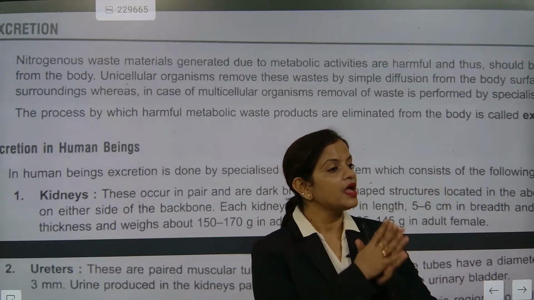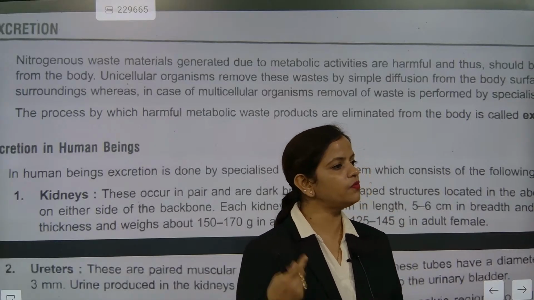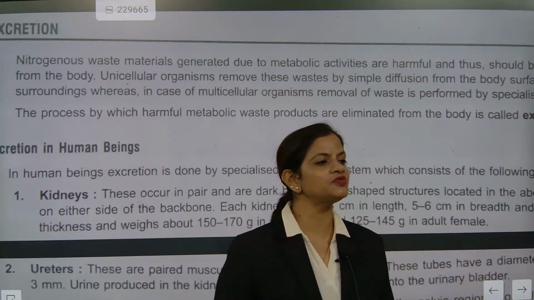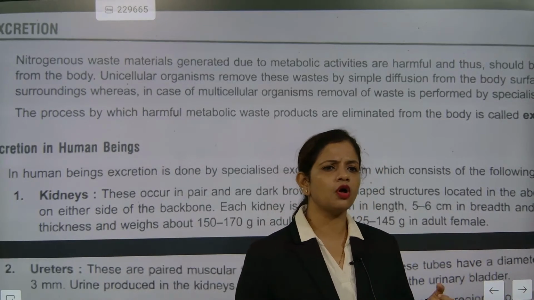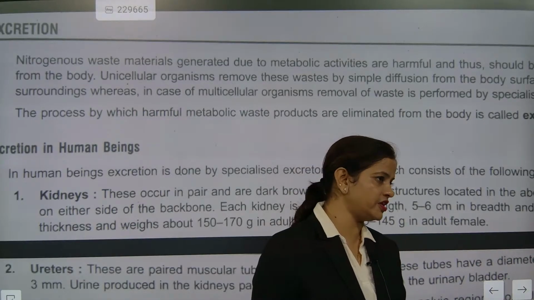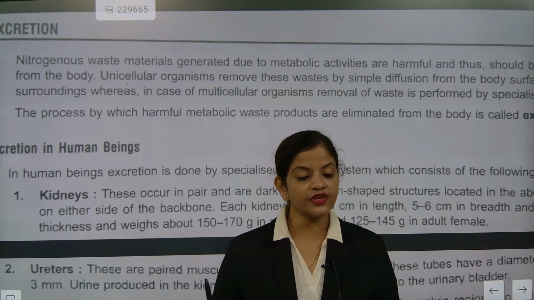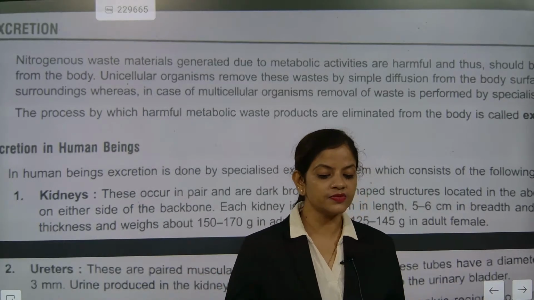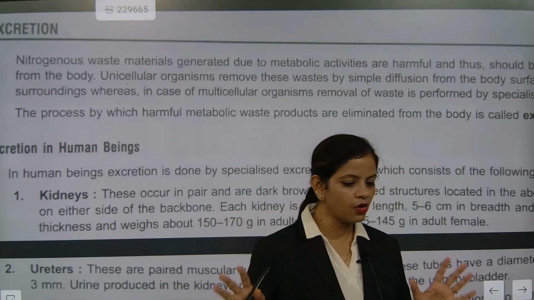Now, better look here. I'm going to the most important part. Metabolism is creating one very important thing, that is catabolism. Catabolism is the breaking of complex food material into simpler ones. Understood? So in this process, what happens? Lots of nitrogenous waste is generated. What is generated? Nitrogenous waste. So this nitrogenous waste has to be filtered from the blood, and so the kidney takes the whole responsibility of removing the nitrogenous waste from the blood. I hope you have understood.